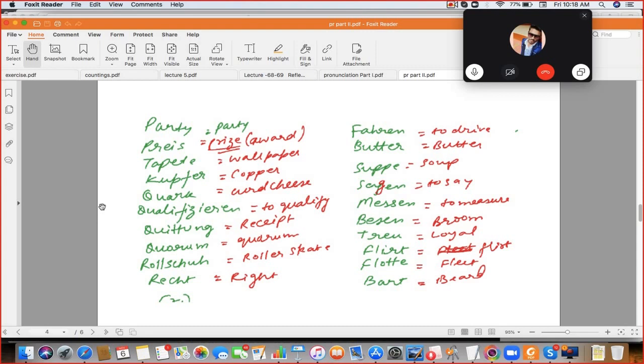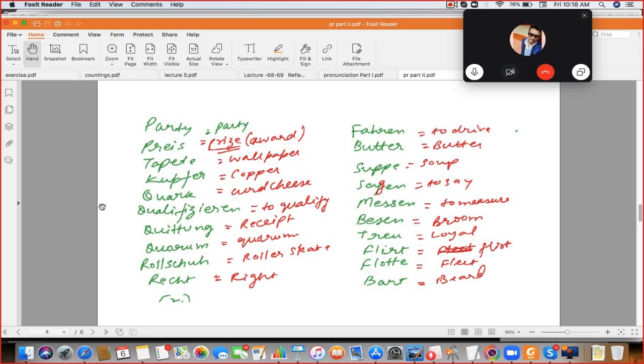Qualifizieren. Quittung. Quorum. Quorum. Rollschuh. And Rest.